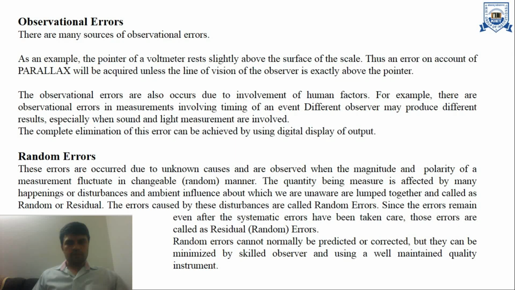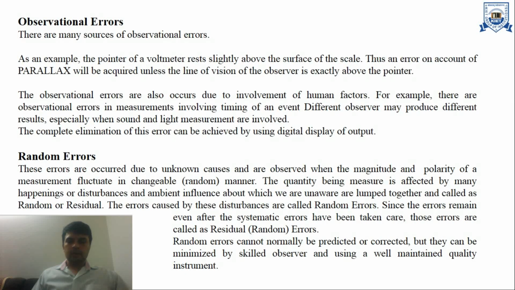For example, there are observational errors in instruments involving timing of an event. Different observers may produce different results, especially when sound and light measurements are involved. The complete elimination of this type of error can be achieved by using a digital display at the output.